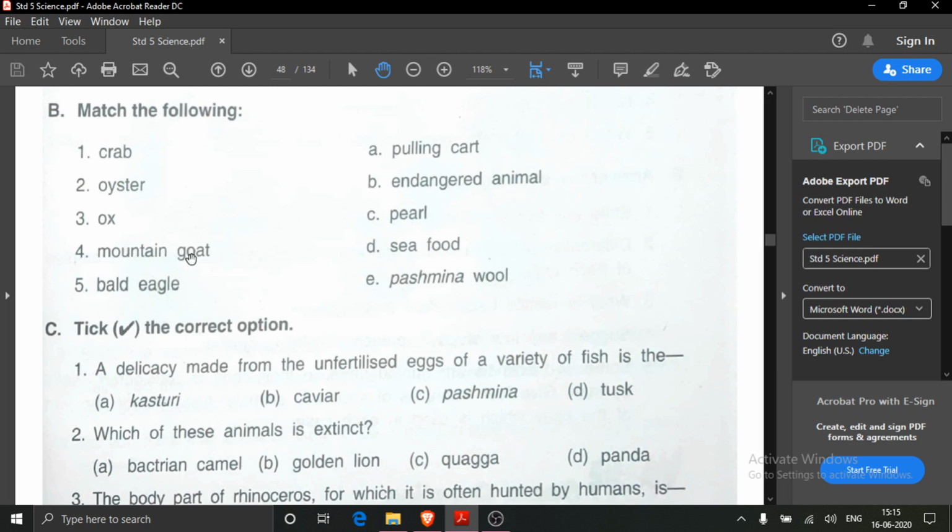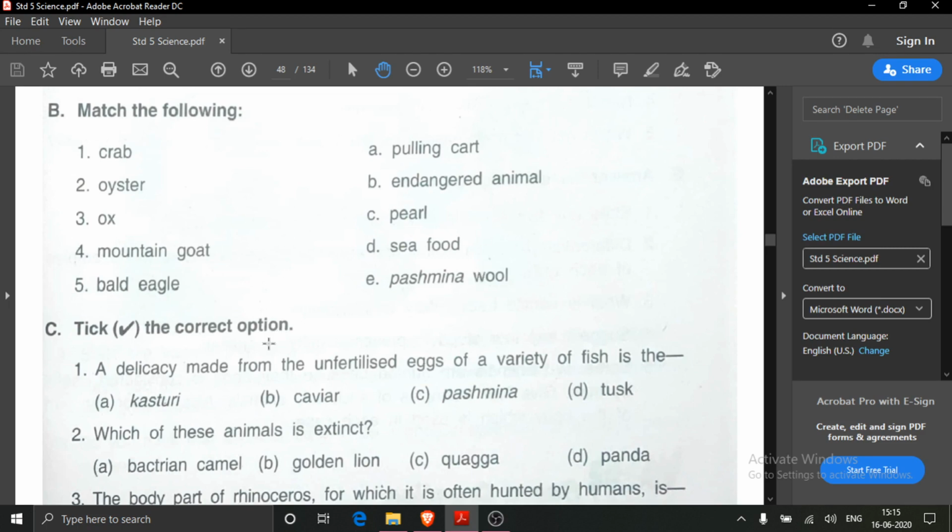Fourth is mountain goat. Mountain goat, then put a small hyphen and then you write pashmina wool. Here is bald eagle. Again put hyphen and write endangered animal. So this is match the following.